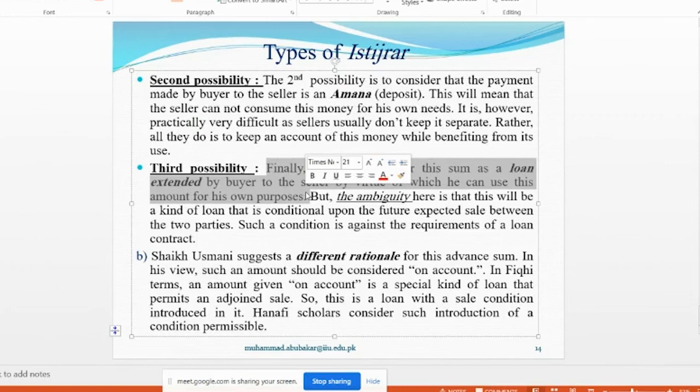Now, when the seller is considered a borrower, he puts that money in his pocket, and you know that the seller will become owner of that money, because in a loan the ownership is transferred from the lender to the borrower. So it will be considered the seller's money. Then the seller is allowed to use it.